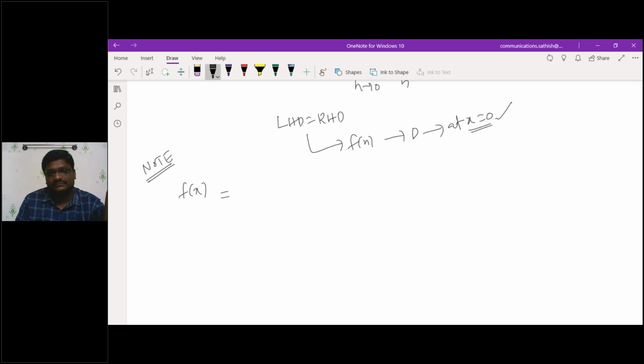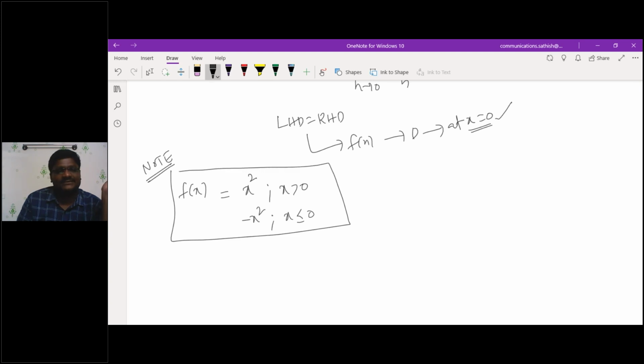Or else simply I can take it as x square when x is greater than 0, and minus x square when x is less than or equal to 0. In both cases, what is f dash x?